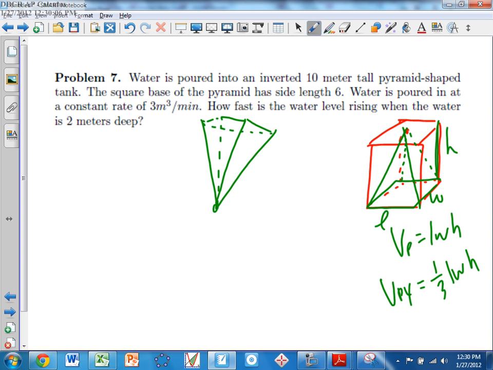So we know the height of the pyramid already is equal to 10. The square base of the pyramid has a side length of 6. It's a square base, so it's 6 by 6. We're told that water is poured in at a constant rate of 3 meters cubed per minute. So is it gaining volume or losing volume? It's gaining. Very good, Carrie. How come? Poured in. Guys, the water is being poured in. Okay, so it's gaining volume.